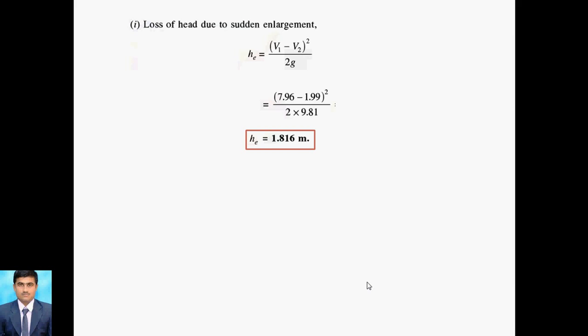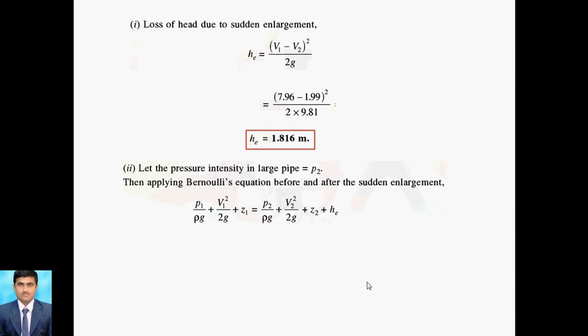Now we go for the next, the pressure intensity for the larger pipe. We know that Bernoulli's equation is used before and after sudden enlargement, with the addition of HE, the head loss due to enlargement. This is for a real fluid. So for section 1, P1 by rho g plus V1 square by 2g plus Z1. For section 2, P2 by rho g plus V2 square by 2g plus Z2, plus HE, the head loss due to enlargement. This equation is applied for real fluids.